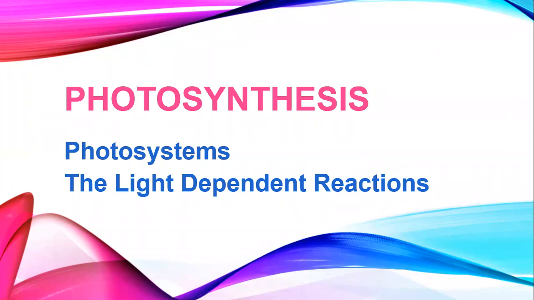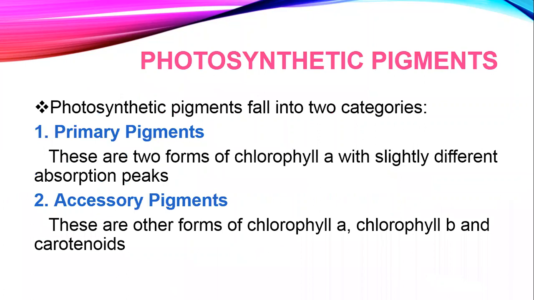In our previous lecture, we had an introduction about the process of photosynthesis. So today we are going to start the proper detail of photosynthesis. Today we will be talking about the photosystems, and you know that we discussed earlier that photosynthesis has two stages: light dependent reaction and light independent reactions. Out of that, we will be discussing the light dependent reactions today. So, photosystems and light dependent reactions.